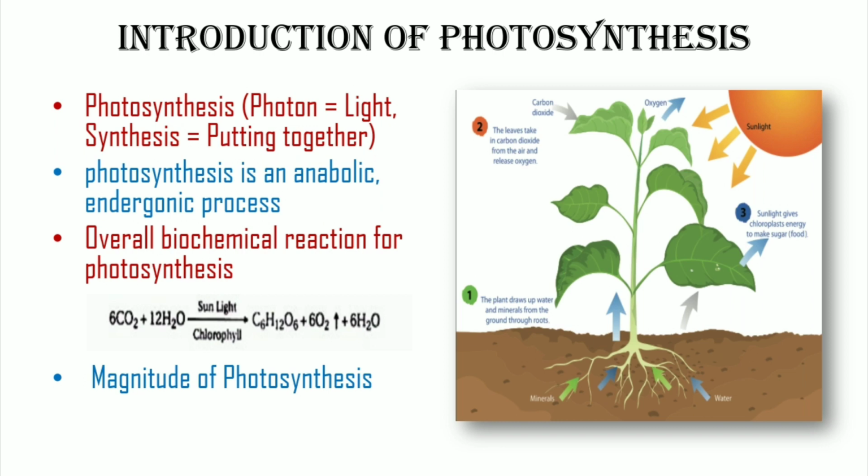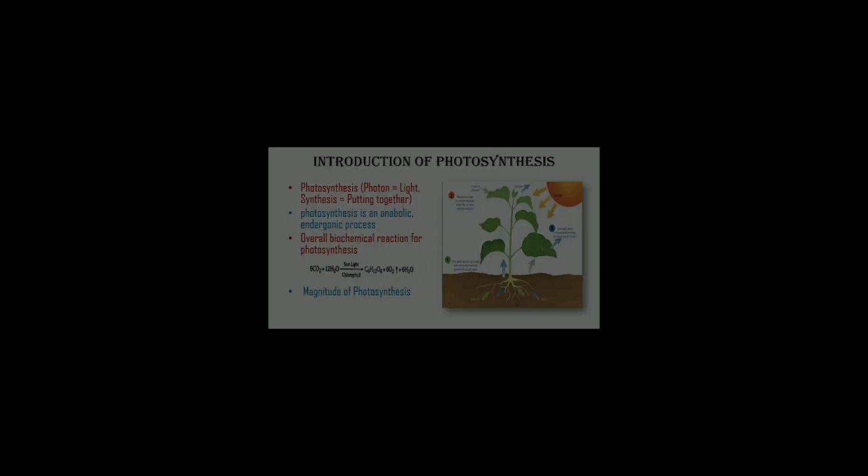Magnitude of photosynthesis: only 0.2% of light energy falling on Earth is utilized by photosynthetic organisms. The total carbon dioxide available to plants for photosynthesis is about 11.2 x 10^14 tons. Out of this, 2/3 of dry matter is produced by land plants and the remainder by marine plants.